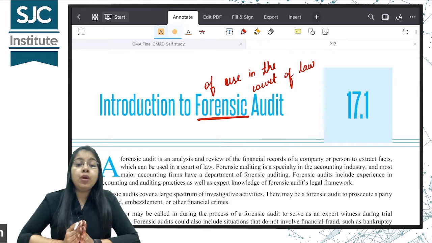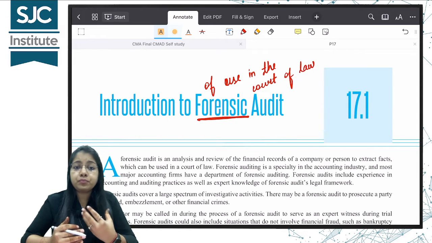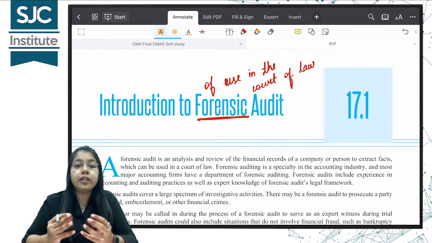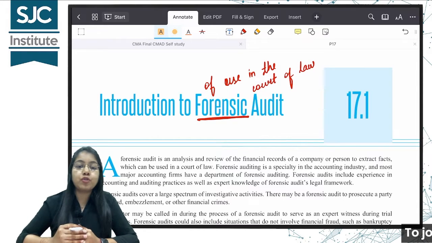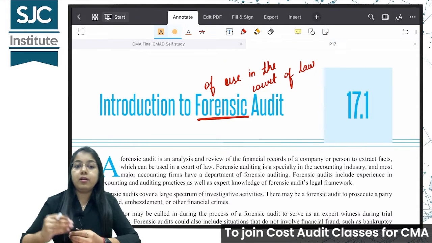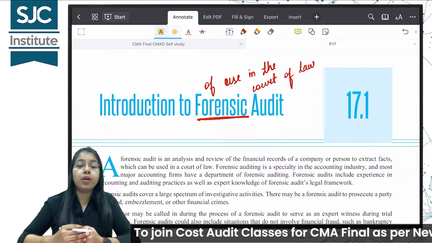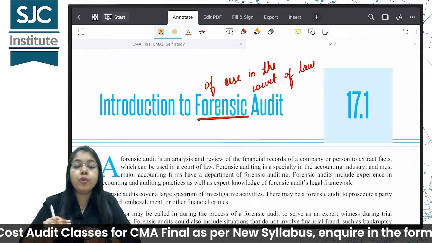And now coming to why there is a need of forensic audit. As I already told, there is an increase in the number of businesses and so many big companies, and there is a lot of increase in cases of fraud, forgery, corruption, extortion. In everyday news headlines we hear that this company has done a fraud of this many crores, and then they are being punished by SEBI. Litigations are going on, investigations are going on. Because of all these reasons, forensic audit has become more important.